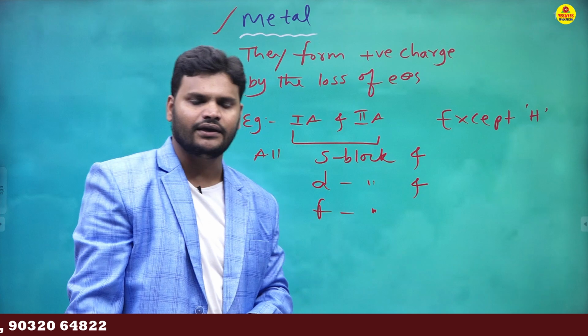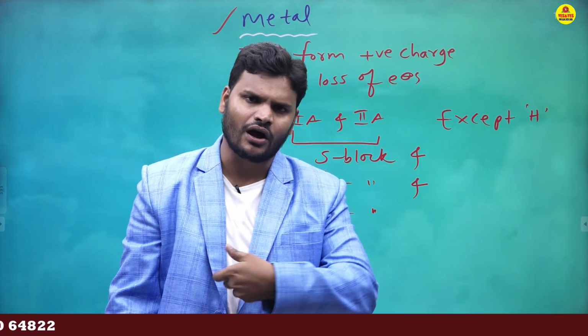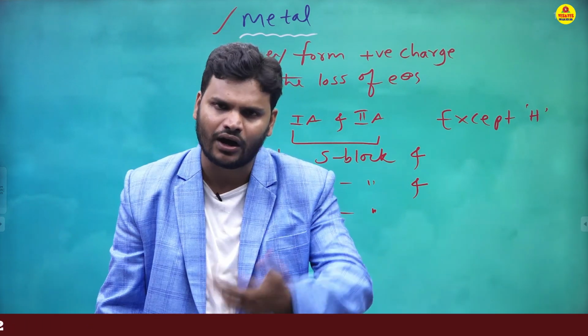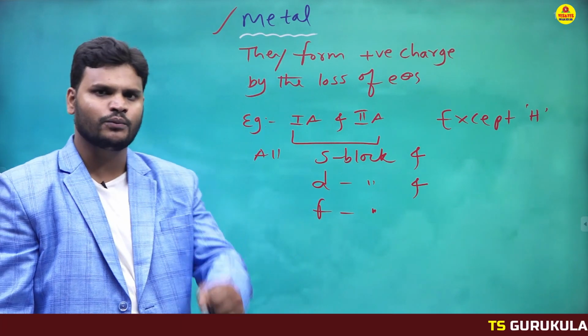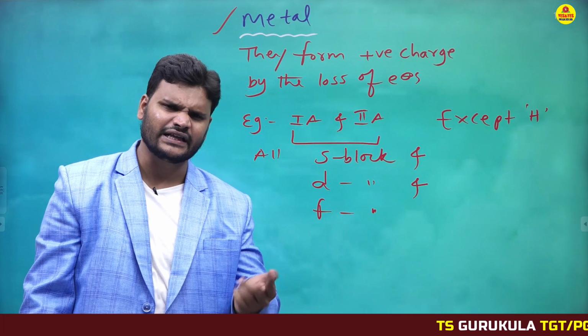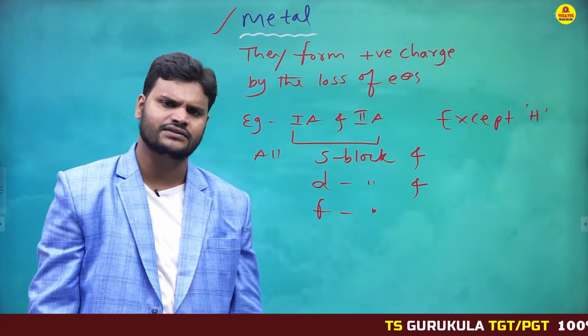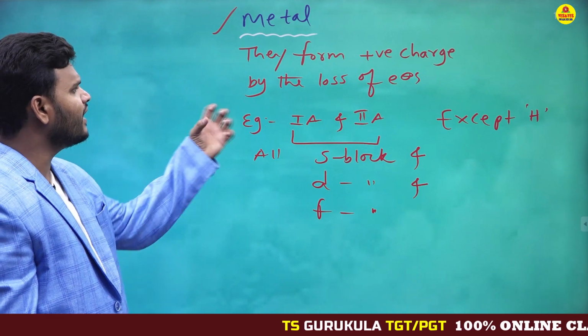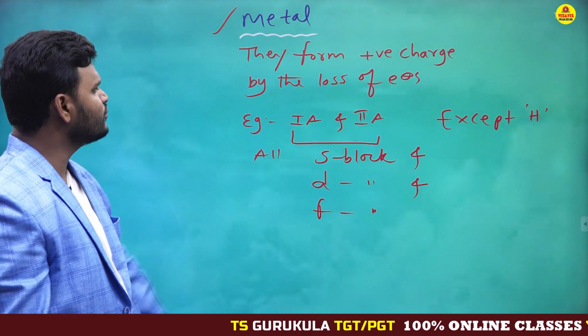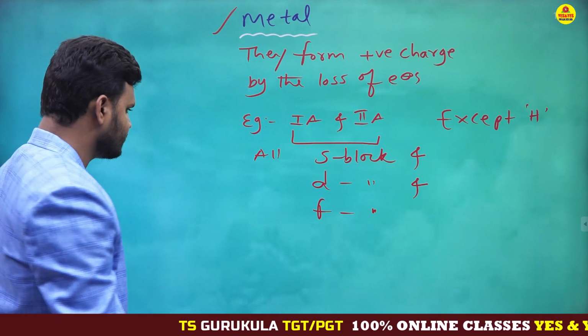So ultimately, except hydrogen, all S block, all D block, all F block are metals only. And the P block contains metals, non-metals and semi-metals. So what are metals, my dear students? What is the nature of metal? They form positive charge by the loss of electrons.